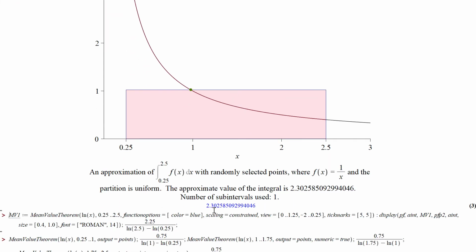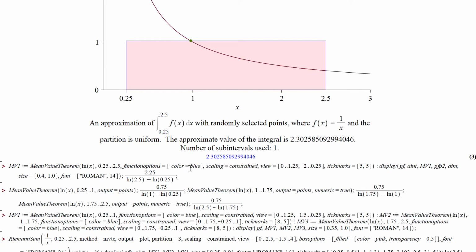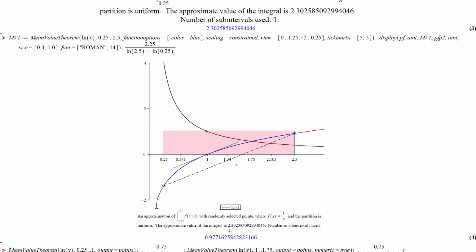And then that's here in blue. But using our numeric approximation, or our Riemann sum with one rectangle, we got the exact same value. And again, how do I pick that value? If I look at the antiderivative of 1 over x and use the mean value theorem on that interval, there's one point where the slope of the tangent equals the slope of that secant, and that's the x value I used to evaluate the height for the Riemann sum.